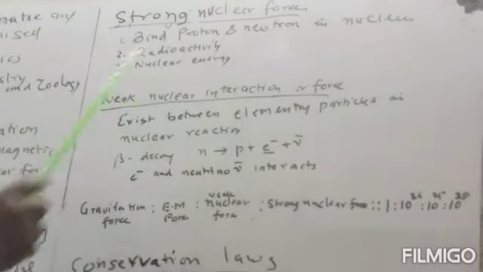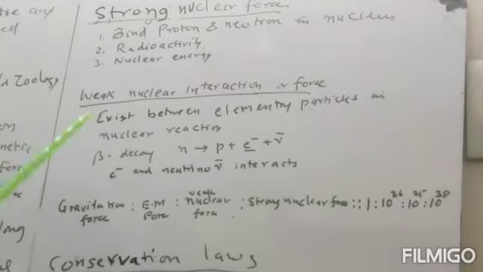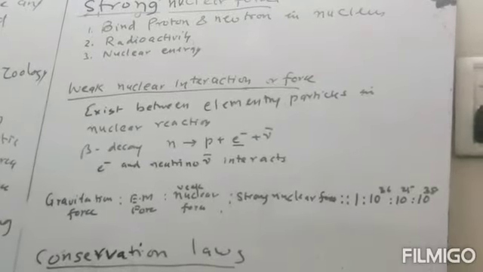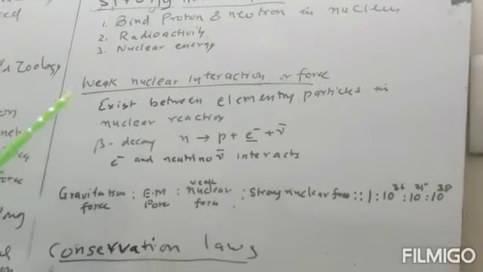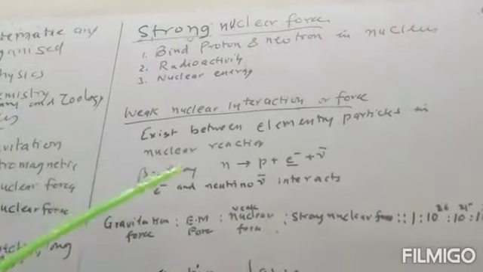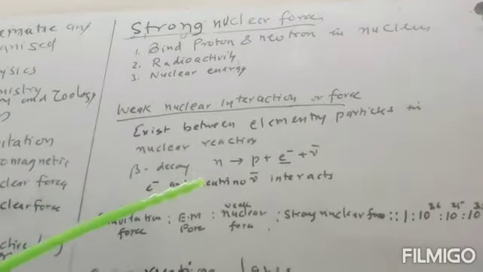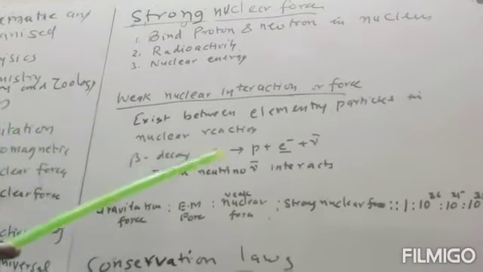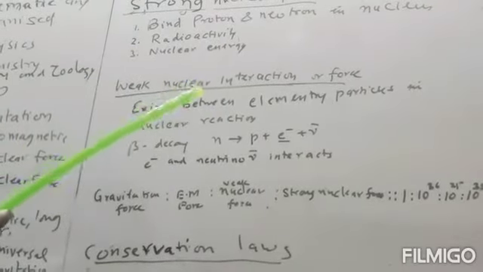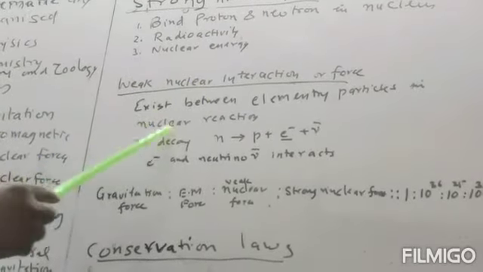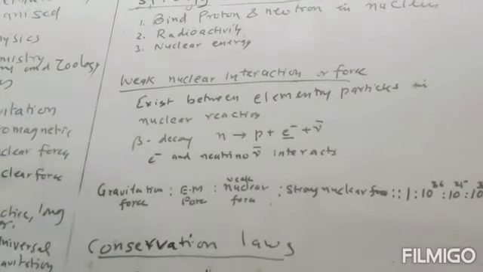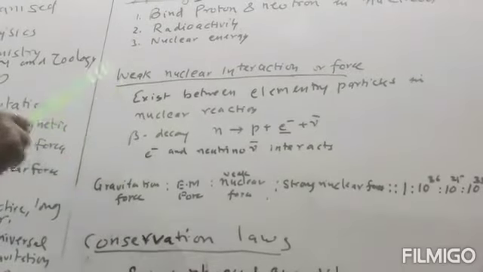The weak nuclear force is also a microscopic force, because this force is also applicable in the nucleus, between nuclear particles or elementary particles. Elementary particle means the proton is an elementary particle, the electron is a fundamental particle, the neutrino is an elementary particle, and there are 108 elementary particles. So in the nucleus there is a force of reaction due to the weak nuclear force.